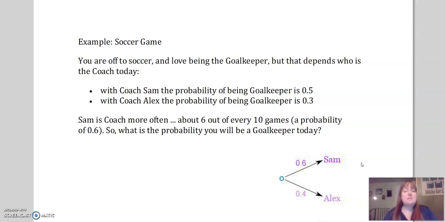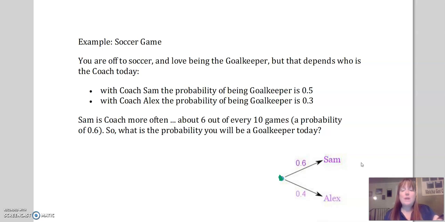Okay. Sam is the coach more often though. So in 6 out of 10 games, Coach Sam is the coach. And that would mean 4 out of 10 games, Alex is the coach. So you have a 60% chance of Sam being the coach, 40% chance of Alex being the coach. So we can draw a tree diagram to show that. And here you are right there, and you're going to go play some soccer. And you have a 60% chance of Sam being coach and 40% chance of Alex being coach.